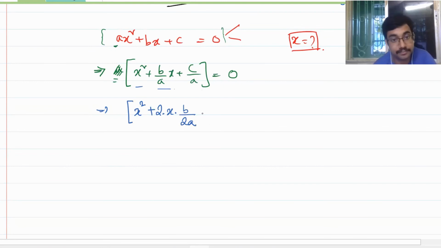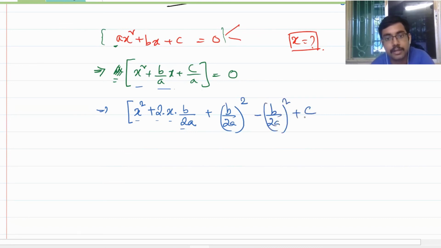Plus, I am adding this square, b by 2a whole square. Because I have added the square of b by 2a, which was not there inherently, I have to subtract it also. Plus c by a is equal to 0. Is this clear to you?